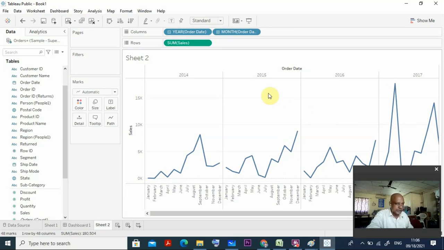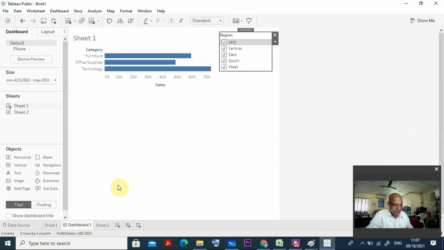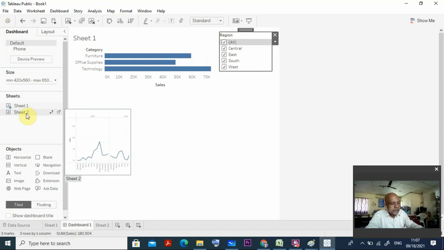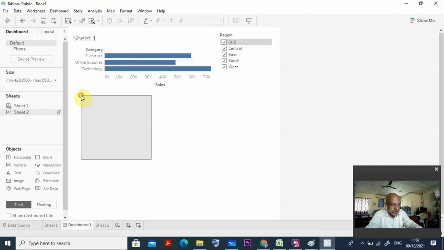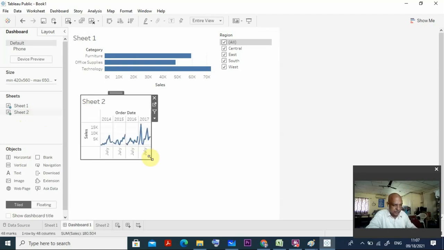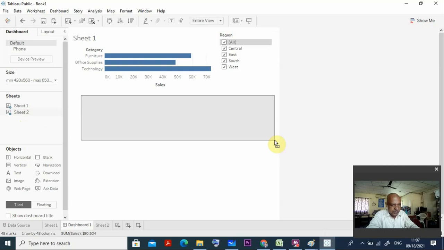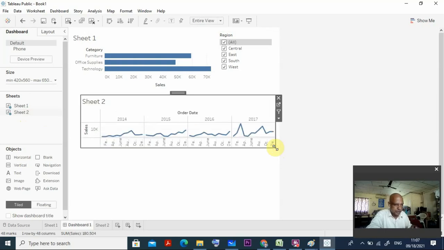Okay. So another thing is that suppose I want to change things, say sheet 2 and all things, whatever I want to do here. So what you need to do? So now you again go to the dashboard. In the dashboard, you have sheet 2 again, right? In sheet 2, then you shift and bring it here and put it here, right? You got it now? Now you can clearly see the entire thing. It is matching your things. You can put it here. You got it now? Now the entire thing you can see here.